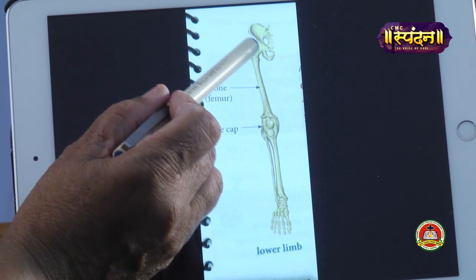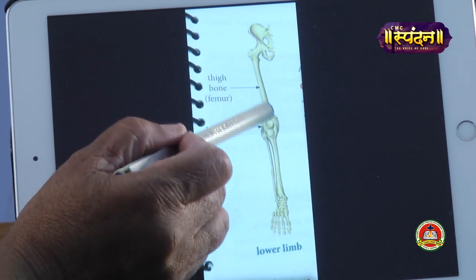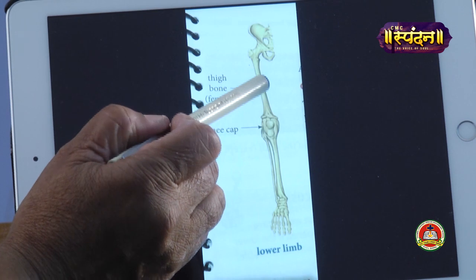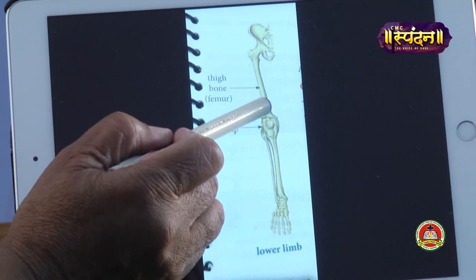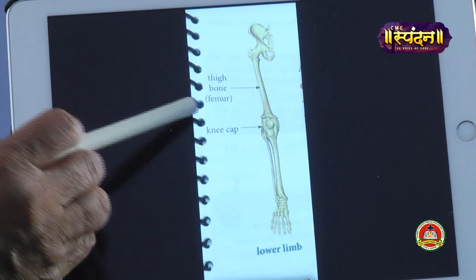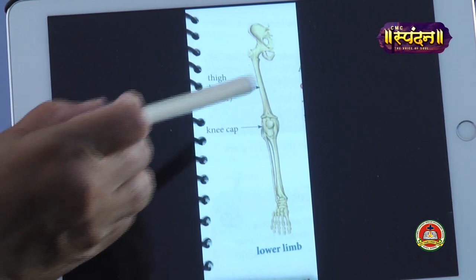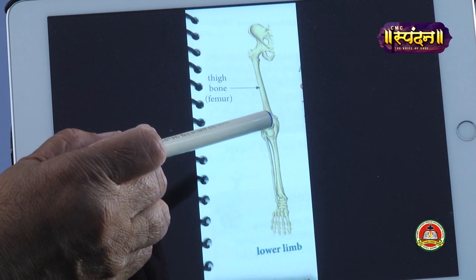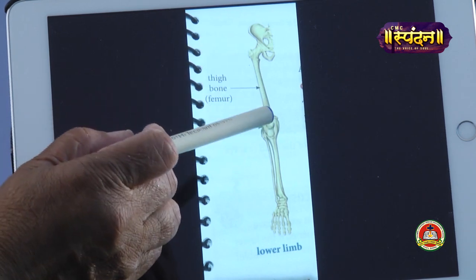It consists of a thigh bone. Now this bone, please children pay attention. This is the longest and the strongest bone of our body. What is the name of this bone? It is called as femur. Okay. So this is the thigh bone, which is the strongest and the longest bone of our body.